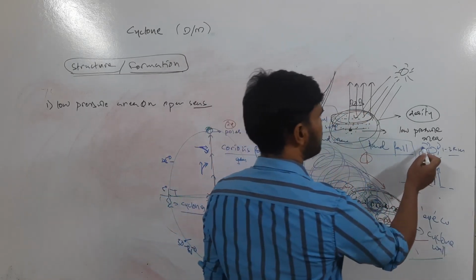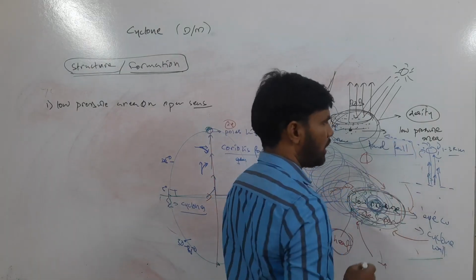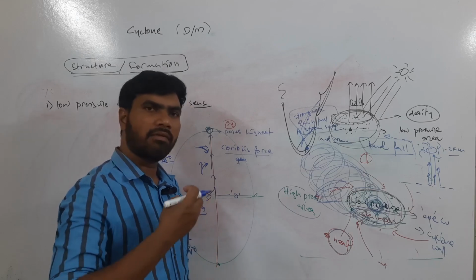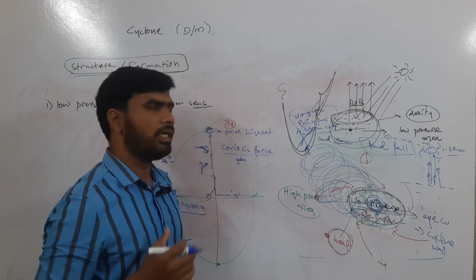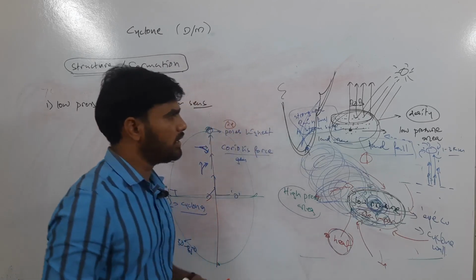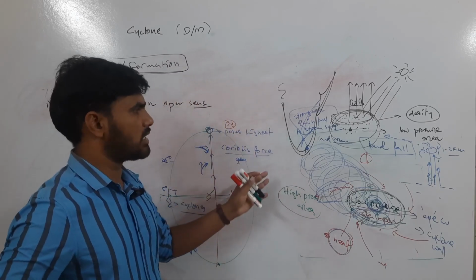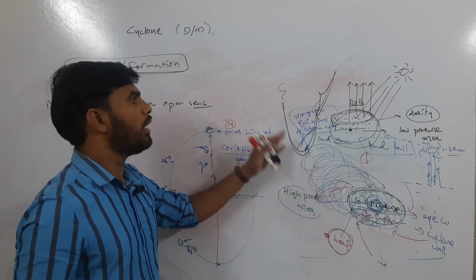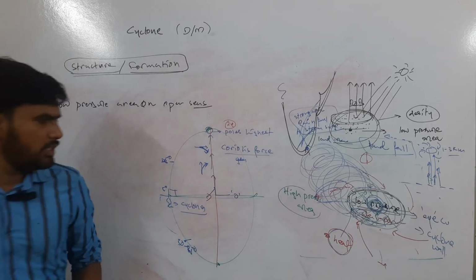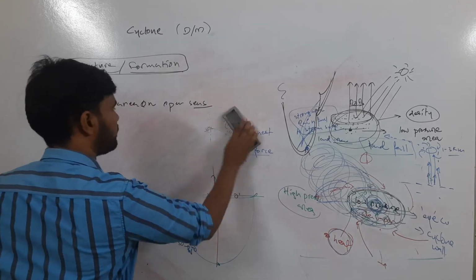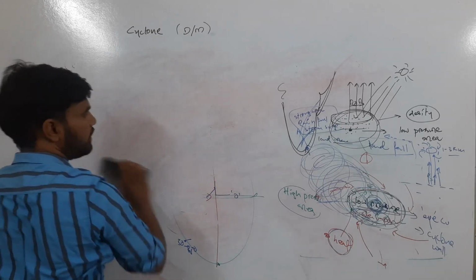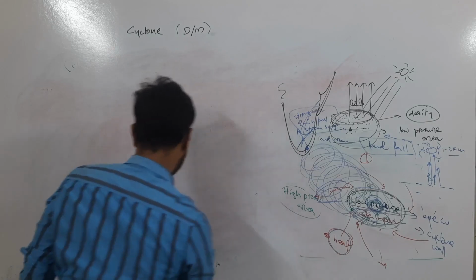Okay, and this system keeps on moving towards a particular area. It can move in any direction. Generally, it will move in the direction where the forces of the wind are comparatively less. Okay, right. So briefly, this is about the cyclone, its formation, structure, and movement. Now we will briefly see the impact of the cyclone.